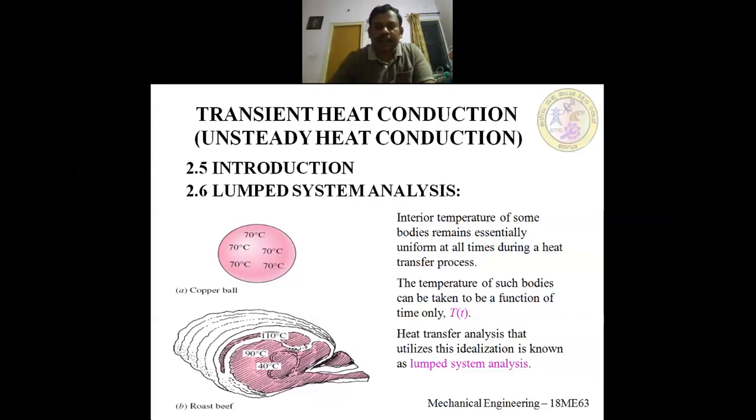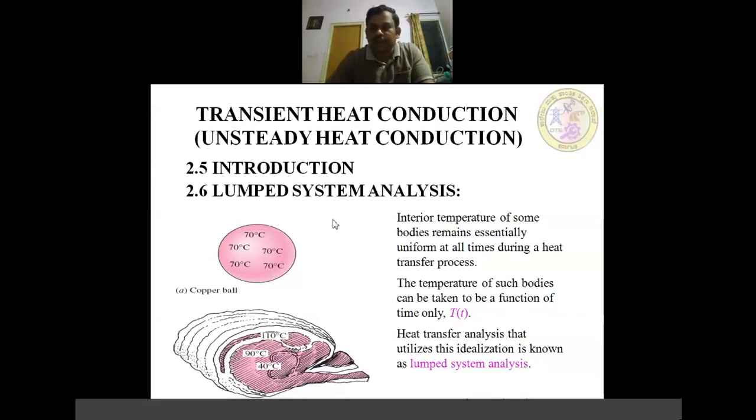We can take an example of copper, copper quenching in an oil bath. Heat will be transferred from the copper to the surrounding medium, that is the oil bath, by conduction through the solid copper, inside the solid copper to the surface of the solid copper. Then the heat will be transferred from the surface of the copper to the surrounding medium, that is the oil bath. So in this way heat will be transferred.